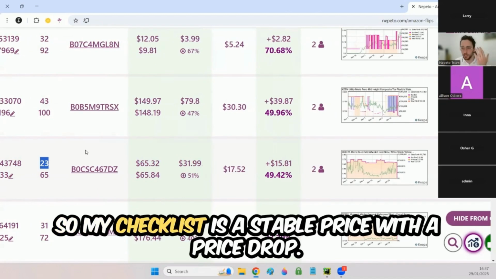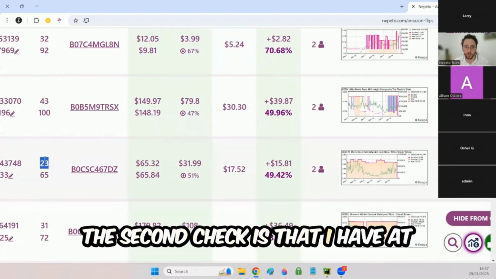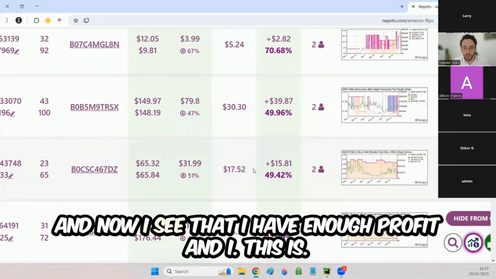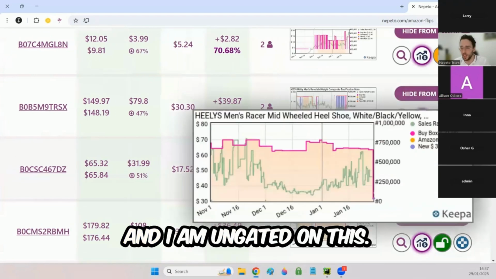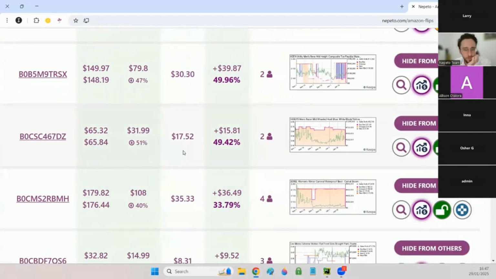So my checklist is a stable price with a price drop. This is a check. The second check is that I have at least 20 BSR drops. This is another check. And now I see that I have enough profit and ROI. And I am ungated on this, of course. This is a great lead right here.